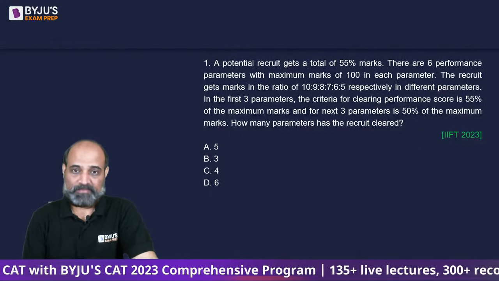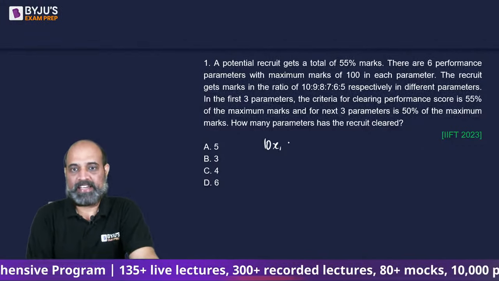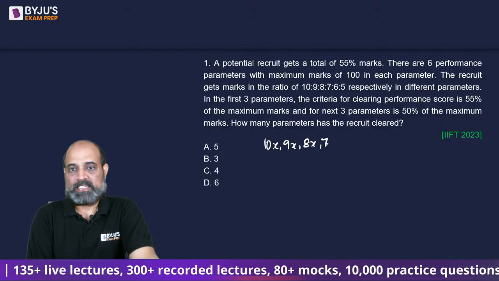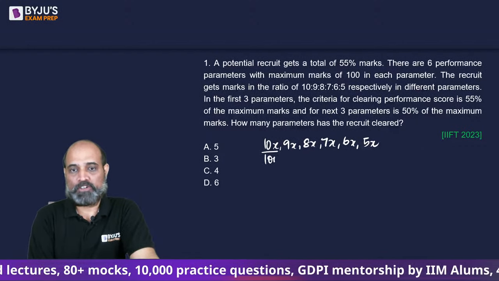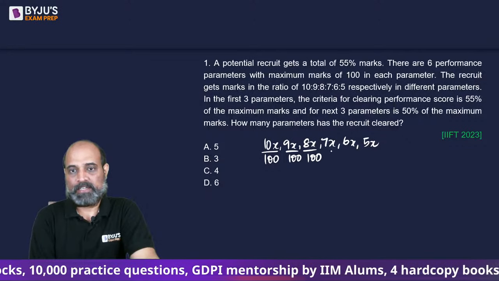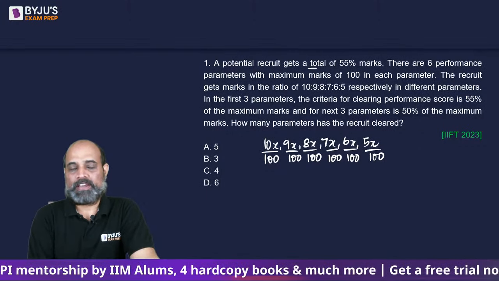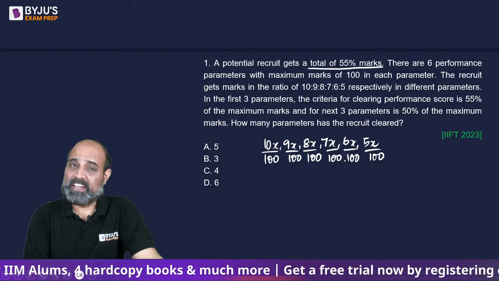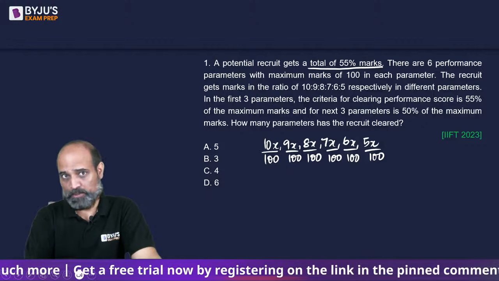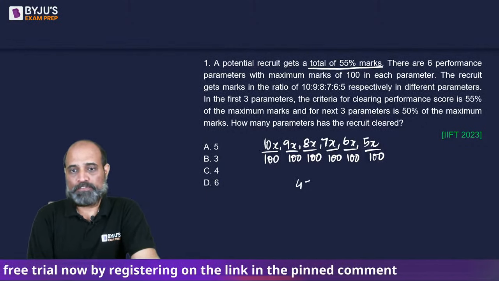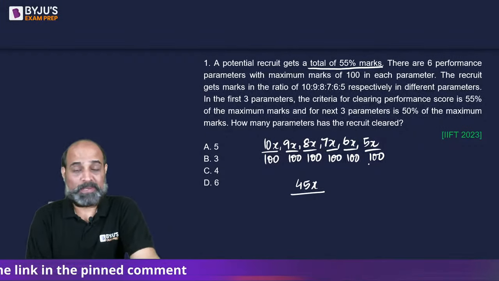That's a good thing. So in order to solve this, let's assume that the marks in these subjects are 10x, 9x, 8x, 7x, 6x, and 5x. And these many marks they have received out of 100 each. So how do we calculate total percentage marks? What is the aggregate percentage marks? This is the sum of the marks obtained, which is 10x, 9x, 8x, 7x, and so on. You add all of that, which is going to give us 45x, divided by the sum of total marks applicable for the exam, which is going to be 600.